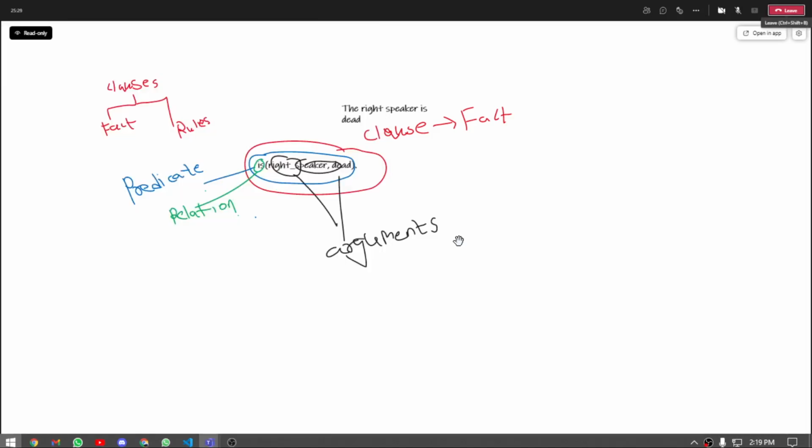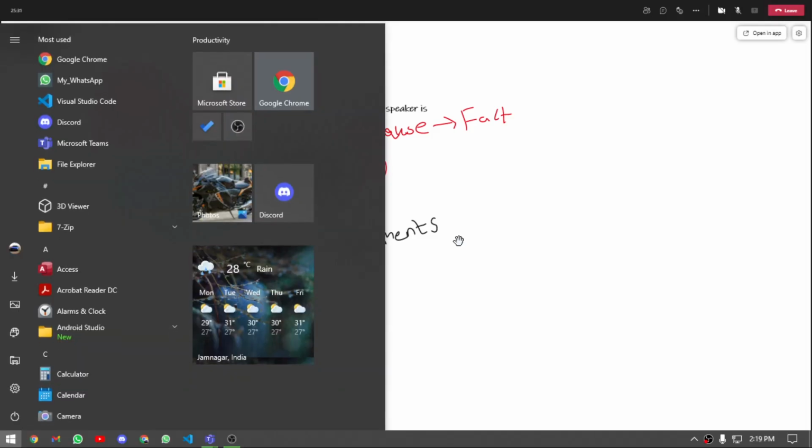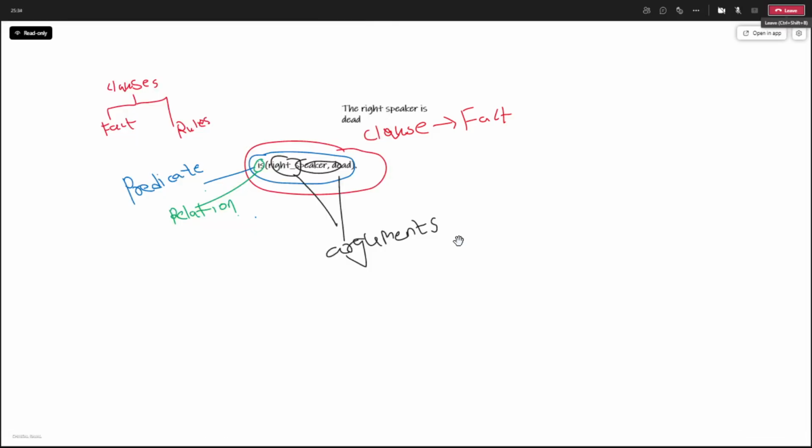Now here we can call this one a clause. So whatever the portion before the period, or you can say full stop, it is the predicate. Now the predicate is again composed of a relation and arguments. Arguments, you people know, are objects. What kind of objects can be the argument?